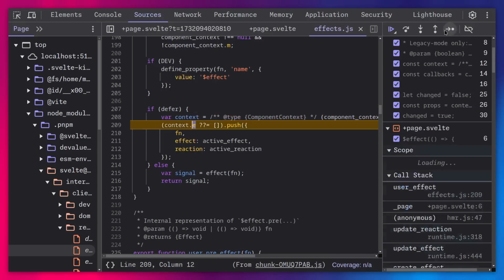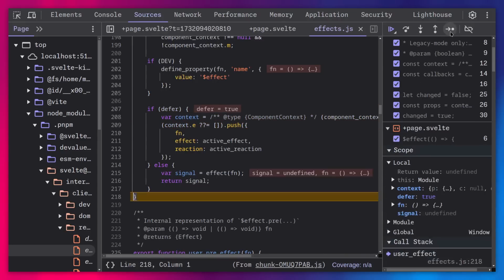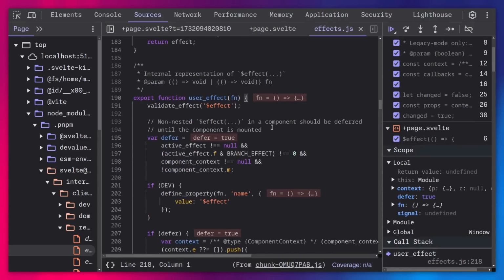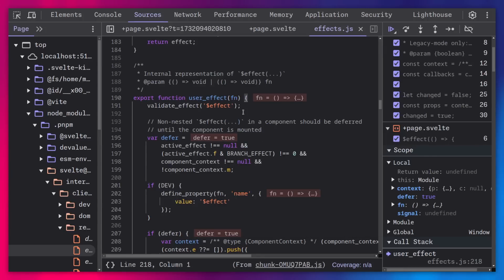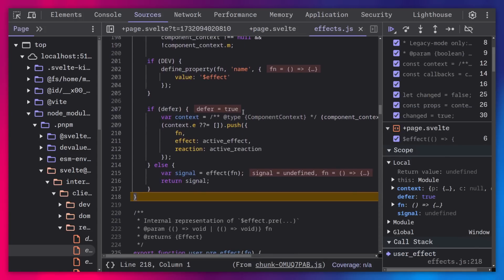So now we step through this, and now we understand why we can just pass an async function, because Svelte really just doesn't handle it. I mean, in theory, you can check if this is an async function or whatever here, and then you can maybe assign it to a variable, but again, you're going to run into race conditions, etc. So I think you need async effects or whatever else, right? And another interesting thing about effects is that they run on the microtask queue. So an effect is going to run when everything else is done. Of course, unless you're using effect.pre, etc.